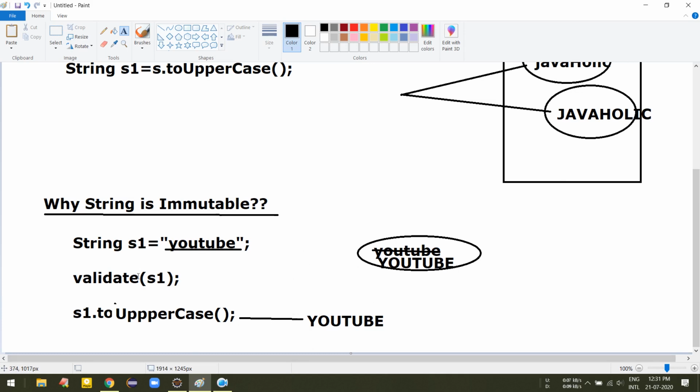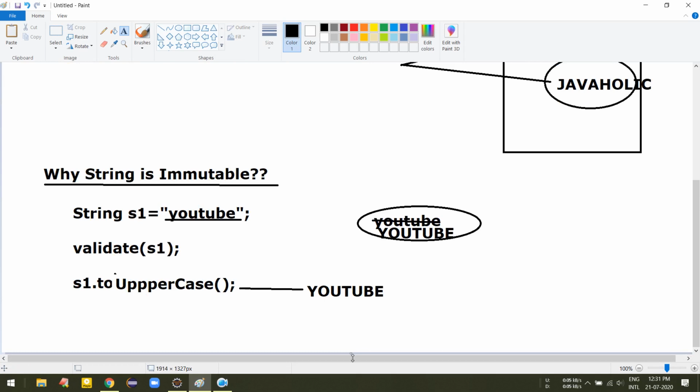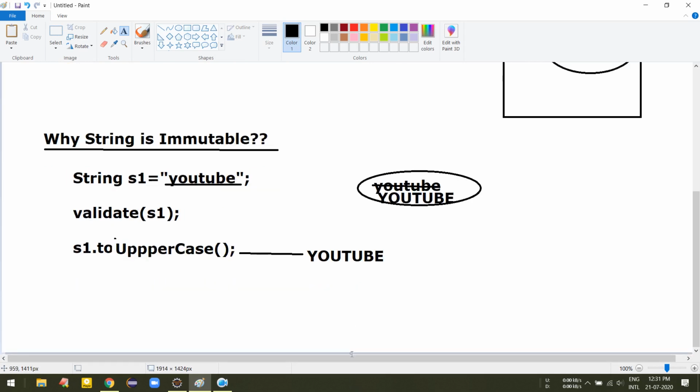If String is mutable, then this problem will occur. That's why String is given as immutable, to solve this problem. And this is just a proof of concept example I gave so it's easy to understand.